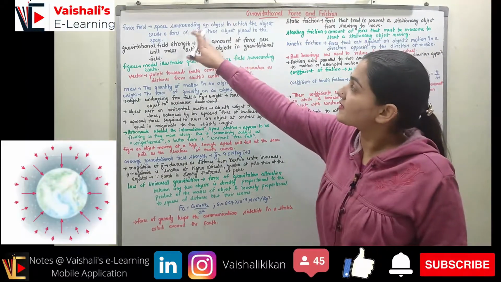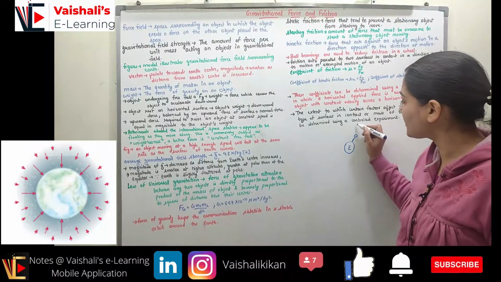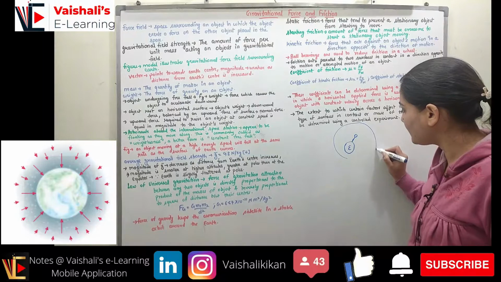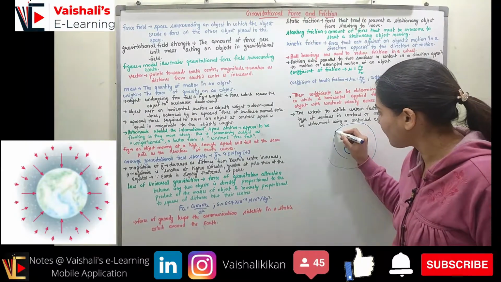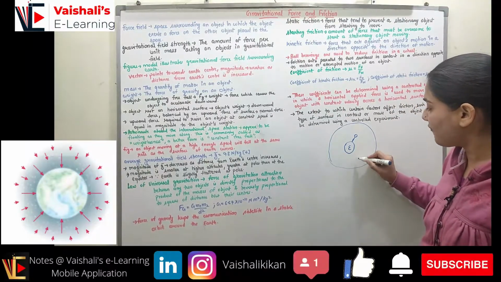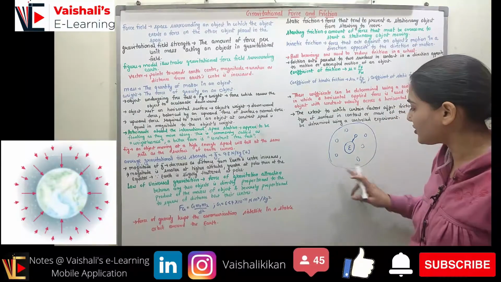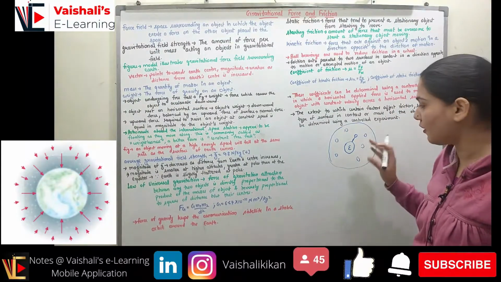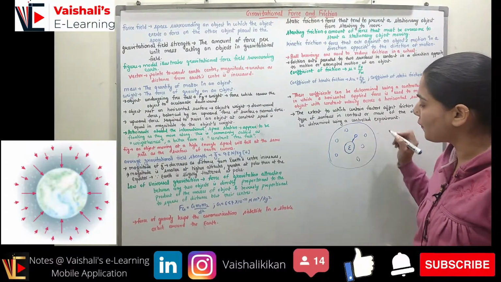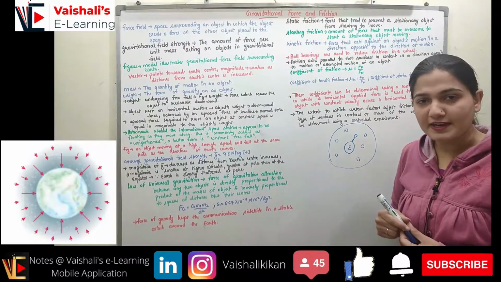So it is the space surrounding an object in which the object exerts a force on other objects placed in it. So let's suppose around Earth we have this much area where it is exerting force on the other object. If any object is at any point inside this region, the Earth will exert some force on this object, right? This area is called the force field of Earth, right? Similarly, I can have the force field of any object.